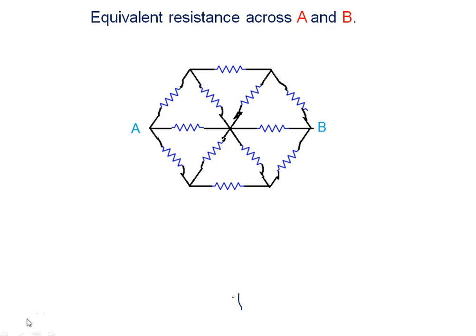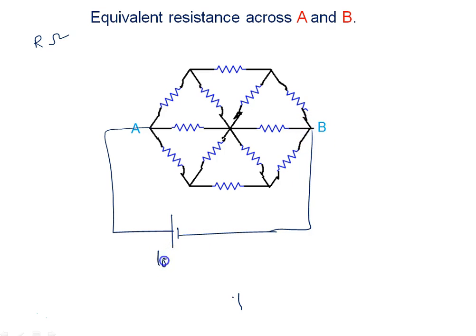In the given diagram, each resistance is the same. Suppose I say each resistance has value R ohm, and we have to calculate the equivalent resistance across A and B. Again, we will connect a supply. Let me connect a supply of 100 volt